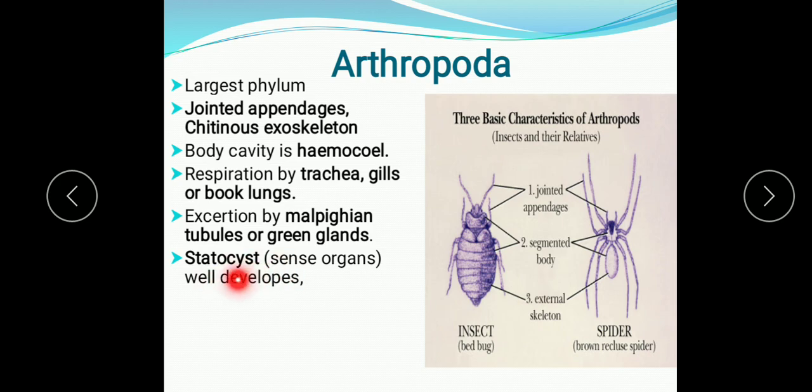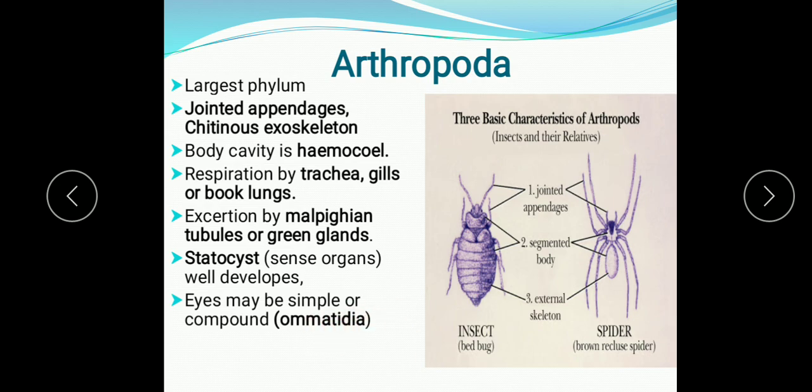Statocysts are the balance organs, used to balance the body. Eyes may be simple or compound. In a compound eye, each unit is known as an ommatidium, and since many are there, they are ommatidia.